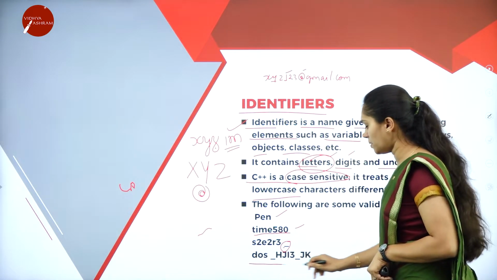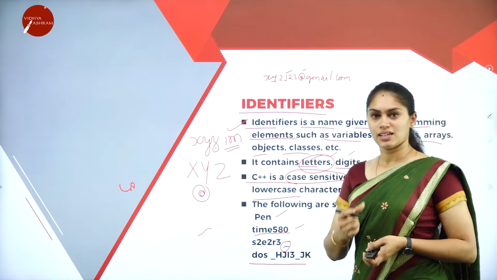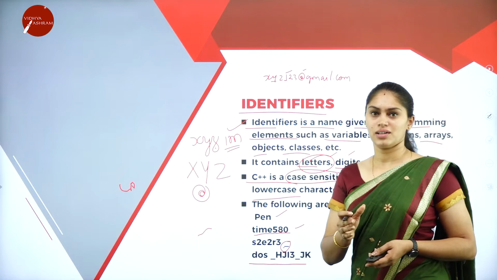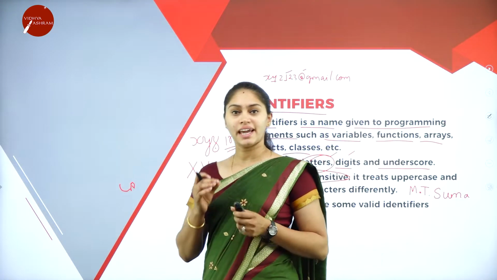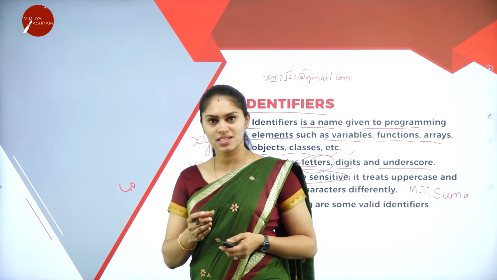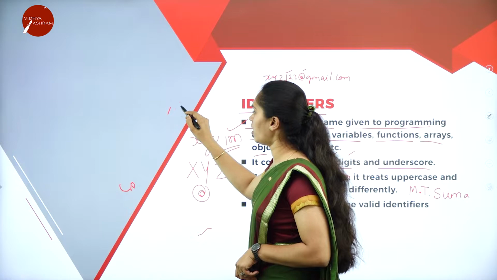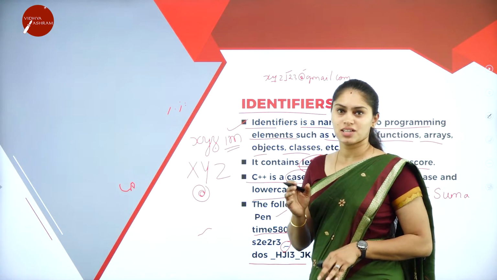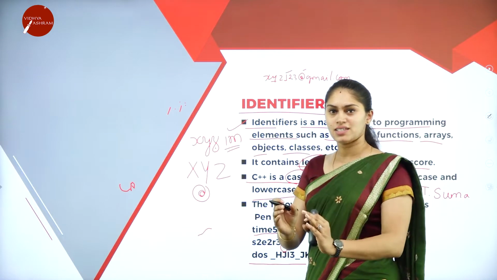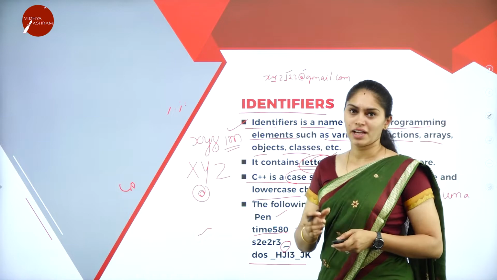So this is the naming that I am giving to the programming element. That is nothing but what? Identifier. But we all know that C++ is case sensitive. If it is case sensitive, whether I am using a comma or full stop or colon, semicolon, everything, I must be very conscious. So there is always a difference between all the characters, right? So we must be very conscious.